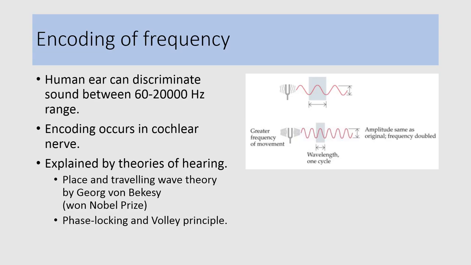Encoding of frequency. The human ear can discriminate sound between 60 to 20,000 Hz frequency range, and this encoding occurs in the cochlear nerve. It can be explained by the duplex theory of hearing, which involves the place and traveling wave theory by George von Bekesy. For this theory, he won the Nobel Prize. And the second theory is the phase locking and Wever principle.